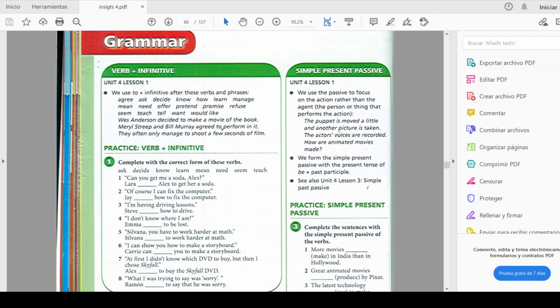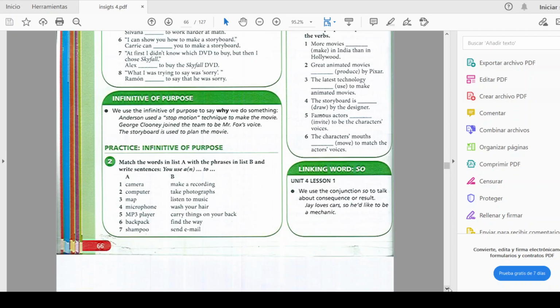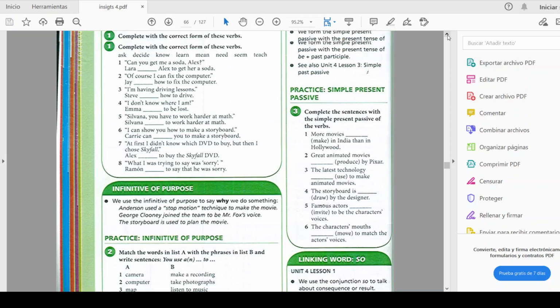And also here we have a mini explanation about the use of the simple present passive. But remember, in my PowerPoint presentation, I'm going to explain that grammatical structure in depth. And also, you are going to do exercise 3. Complete the sentences with the simple present passive of the verbs. As you can see, you have the verbs in parentheses here. Those are the verbs that you are going to use, but you have to use the structure for passive voice, simple present. So that's going to be the exercise that you are going to do on page 66.